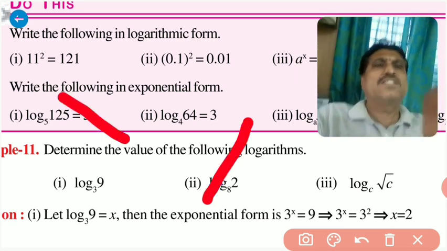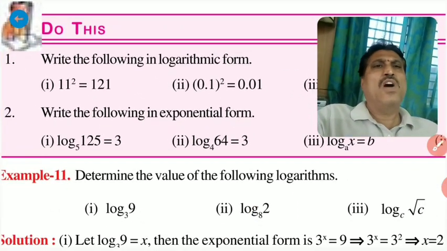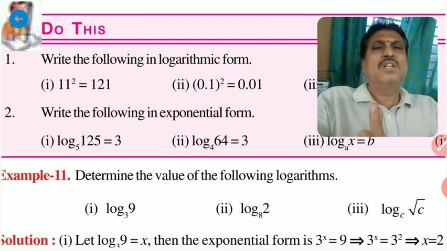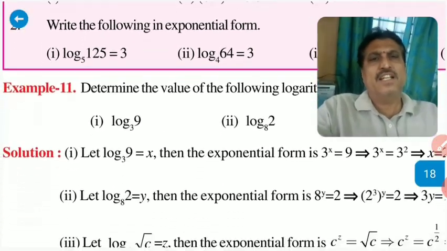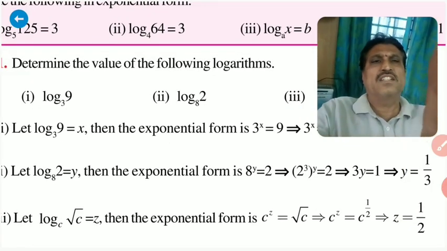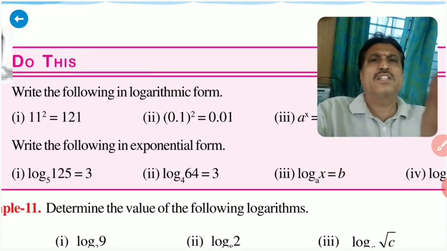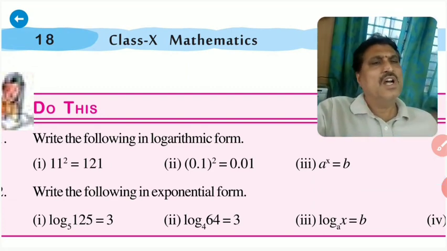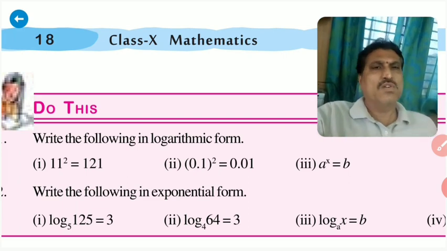So now the next thing: write the following in logarithmic form. That means they have given it in exponential form, and we have to write this in logarithmic form. See here, these are the examples. Log 9 to the base 3 is the logarithmic form. So, write the following in logarithmic form: 11 square is equal to 121. How to write this in logarithmic form? Log 121 to the base 11 is equal to 2.